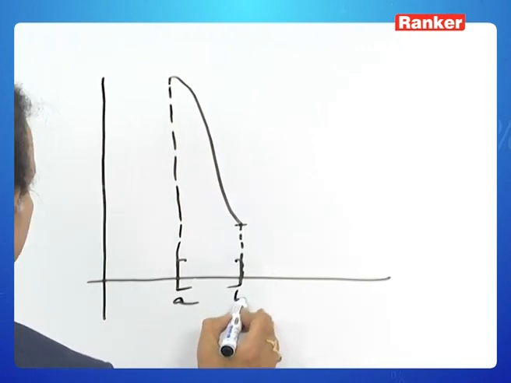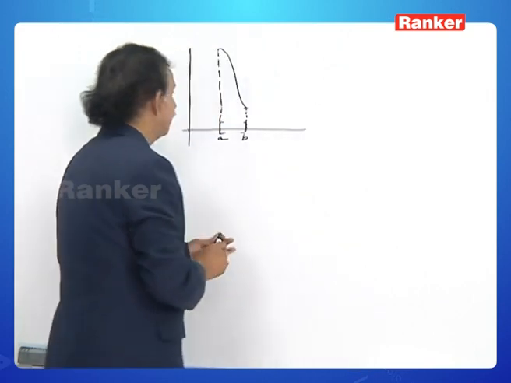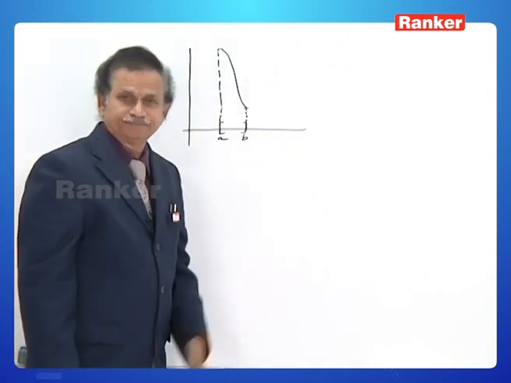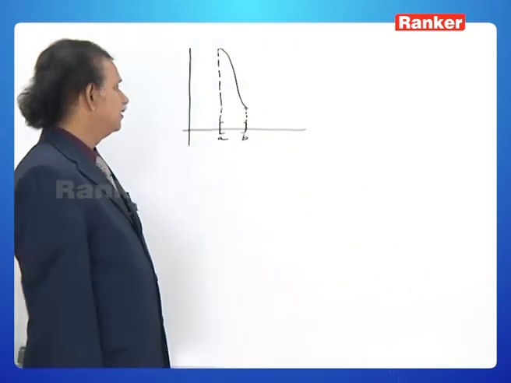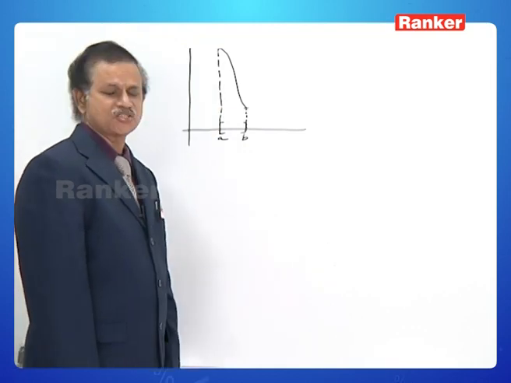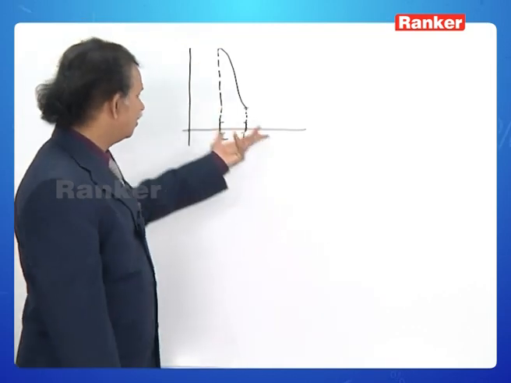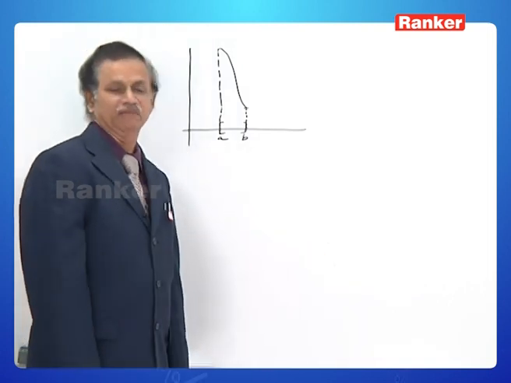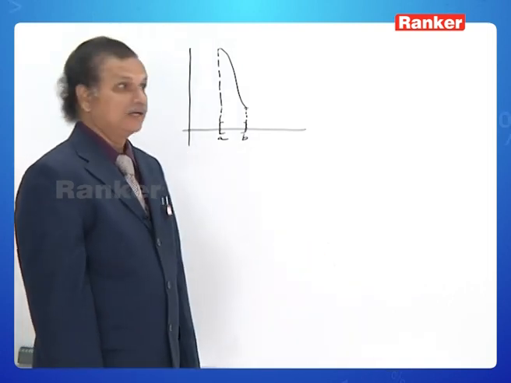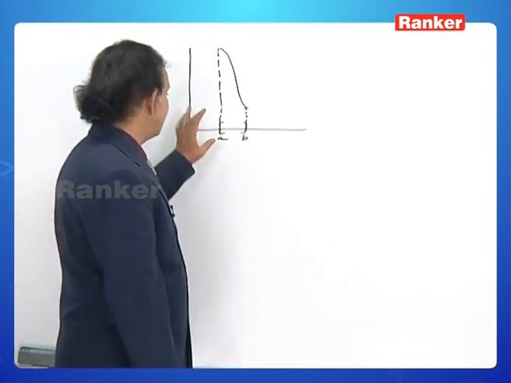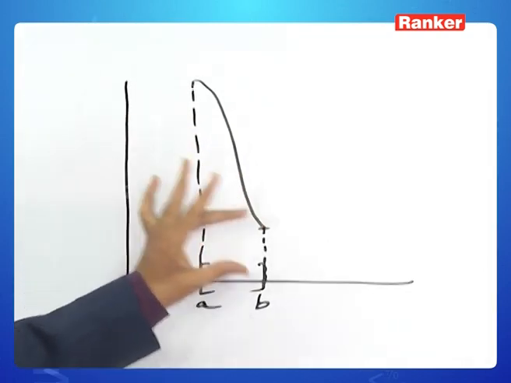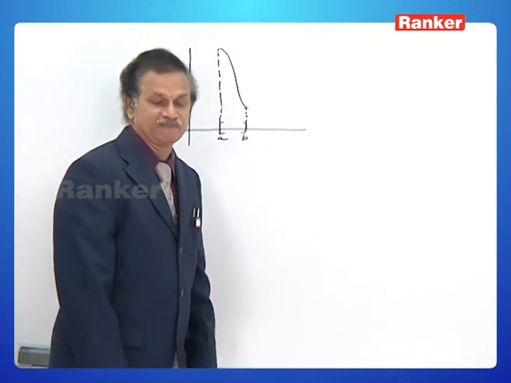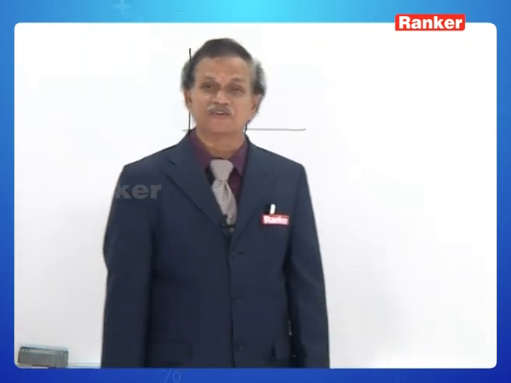It is a smooth curve. No doubt, so continuous. Understood. Derivable also in the open interval a to b. I am not speaking of the derivative at b. But you see, f of a is longer, f of b is shorter, f of a is not equal to f of b.